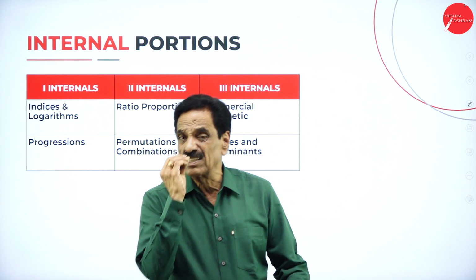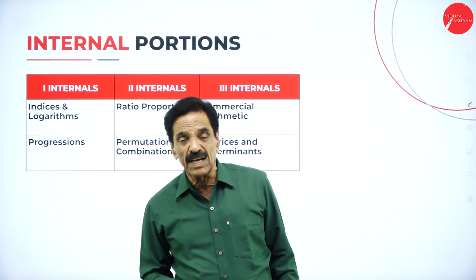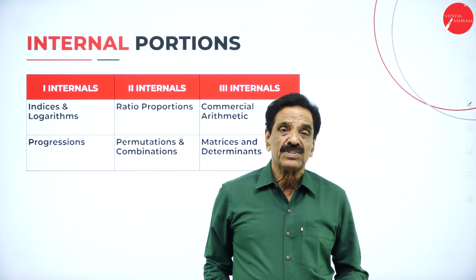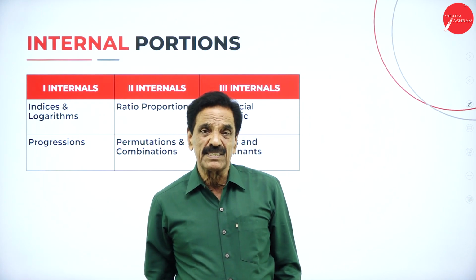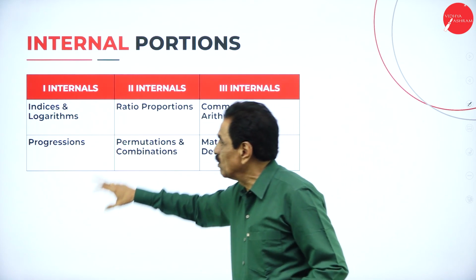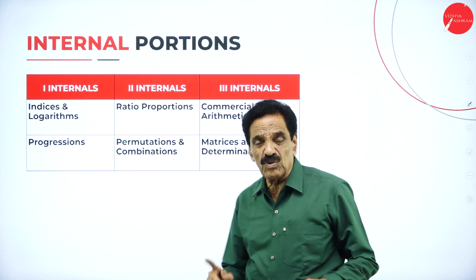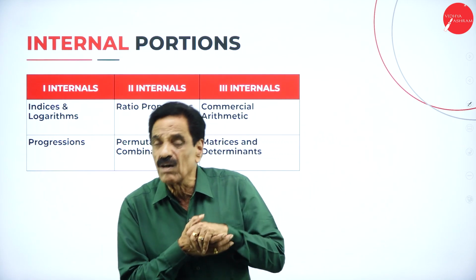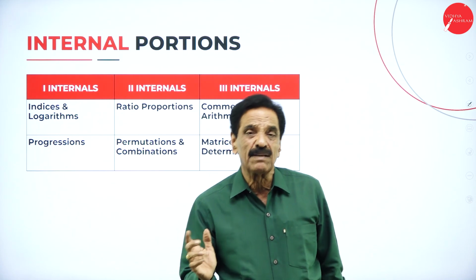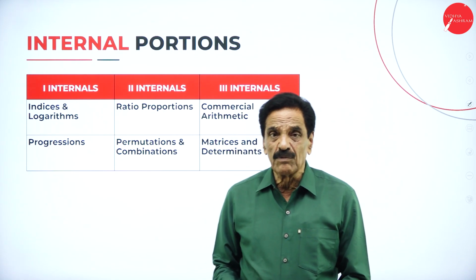Our college is conducting 3 internals, taking the average. Total marks is 80. You have to score 30% of 80, so 24 is a must. 16 is from the internal assessment. We are conducting 3 internals and taking the average of the 3 internals. It's a must to attend all 3 internals for every student, and we take the maximum level. For 80 marks, we are going to ask the paper.